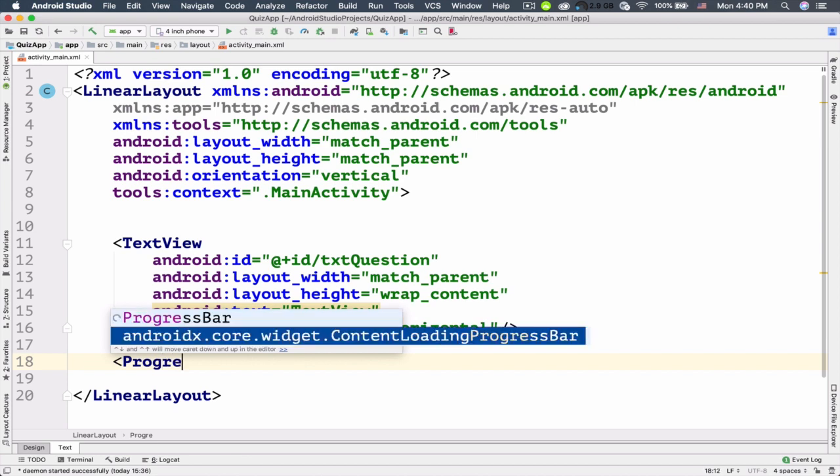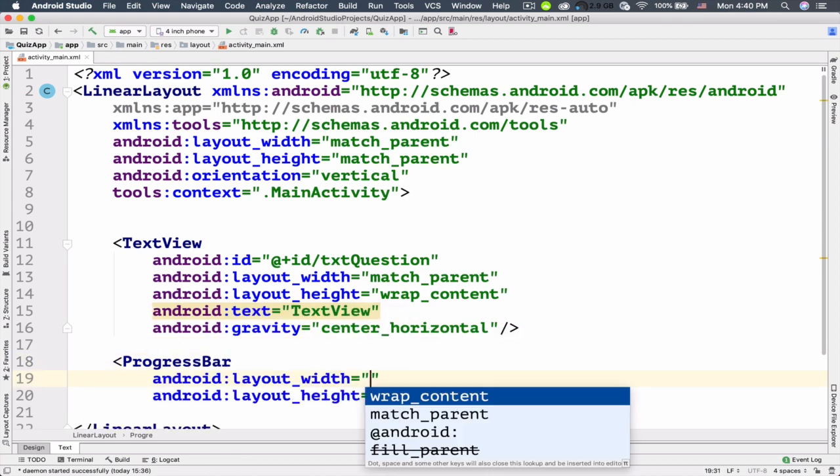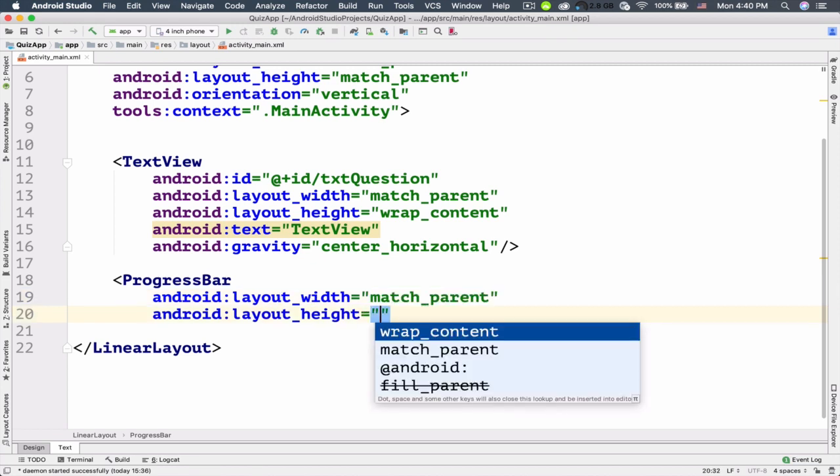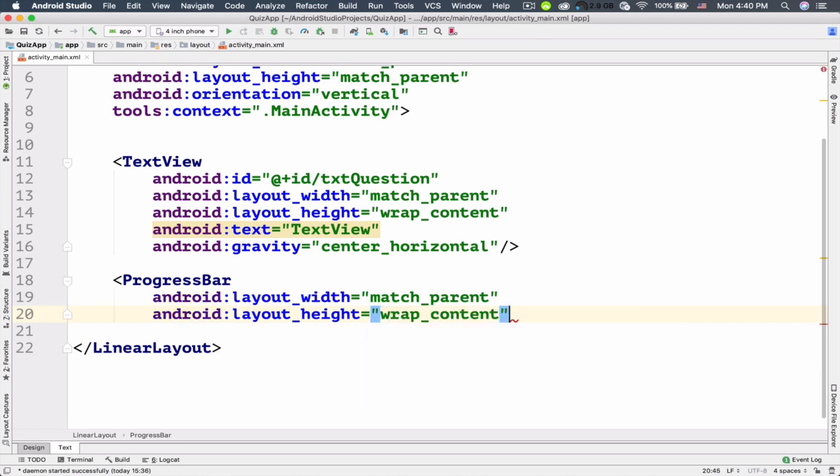So here, notice that we've got this progress bar, and we've got some attributes that we must specify for this component. The layout width. I'm going to set the layout width to be match parent and the layout height to be wrap content.